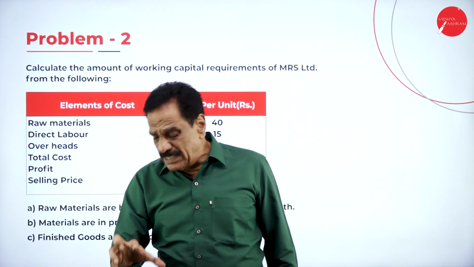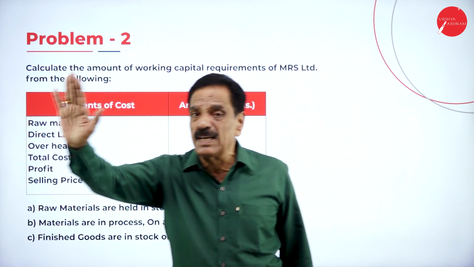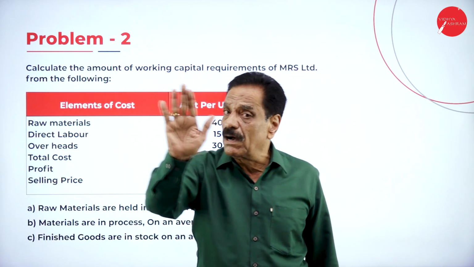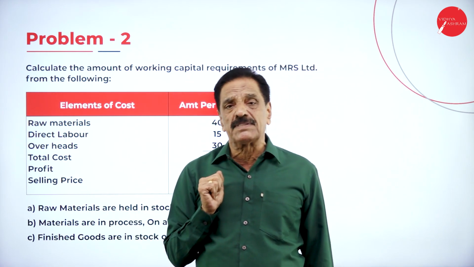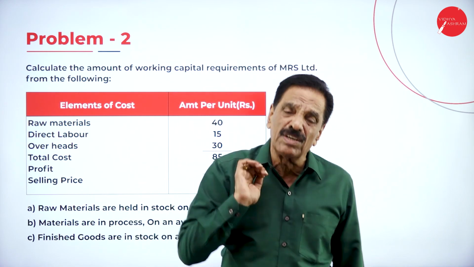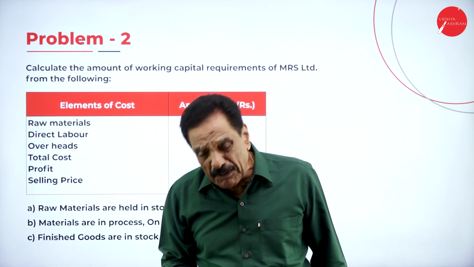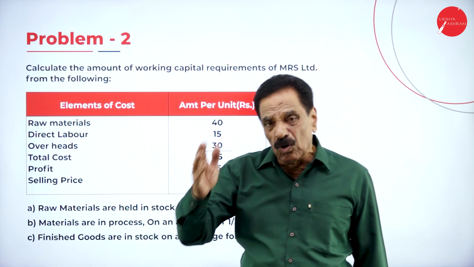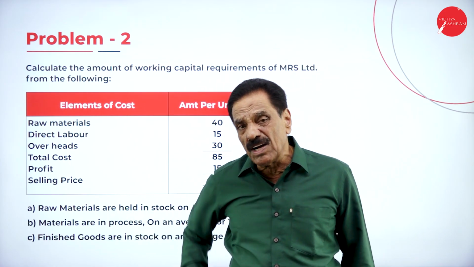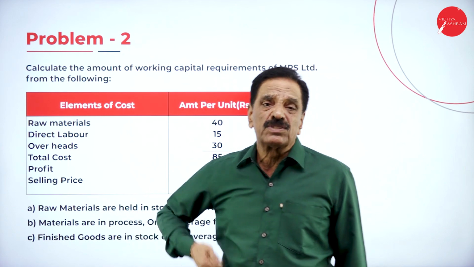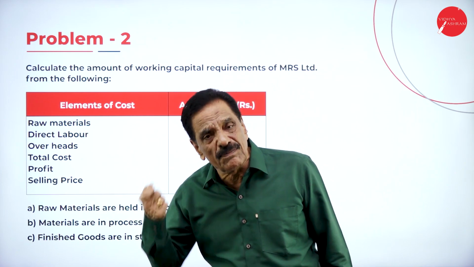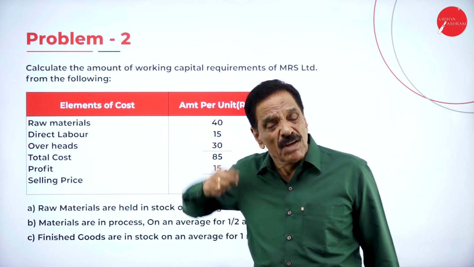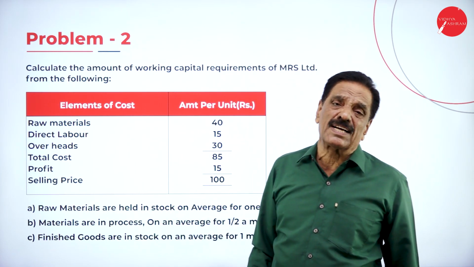Where generally we follow material full value, labor half value, overhead half value taken. What is your assumption of this? So work is going on, material is already dumped, full material is already dumped, only we have to pay the labor charge, we have to overcharge till the work has been finished. So we take only half of the labor, half of the overhead, full amount of the material is considered.